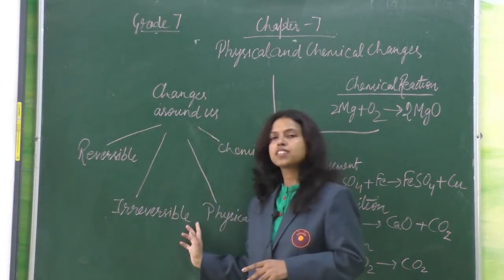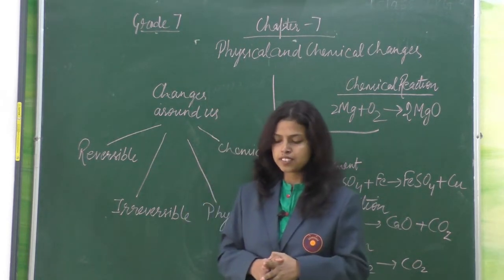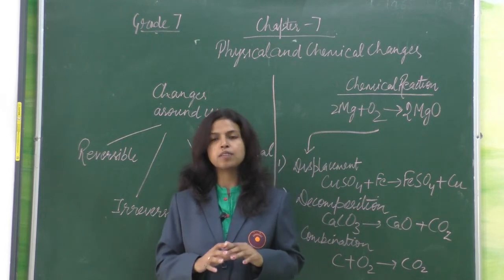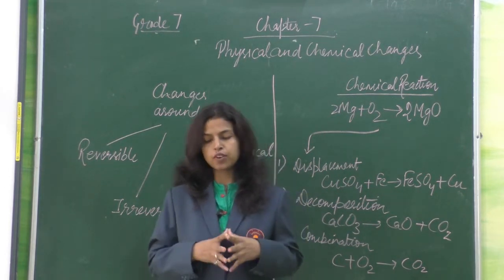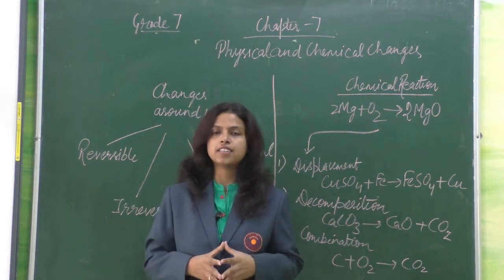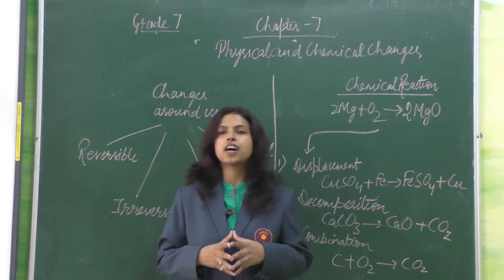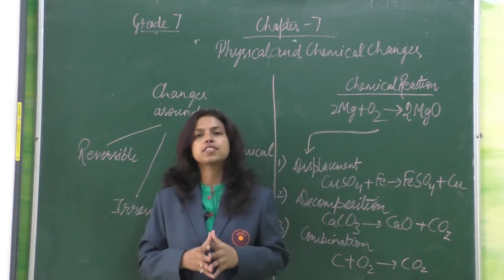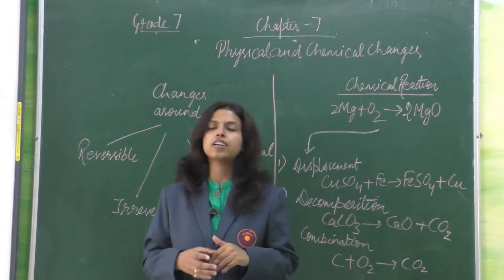Now next is physical changes. When a paper is cut into pieces, then only its size changes. So some changes involve change only in physical properties of a substance, that are shape, size, temperature and state. These changes are called physical changes. Here no new substance is formed. Physical changes can be reversible or irreversible.